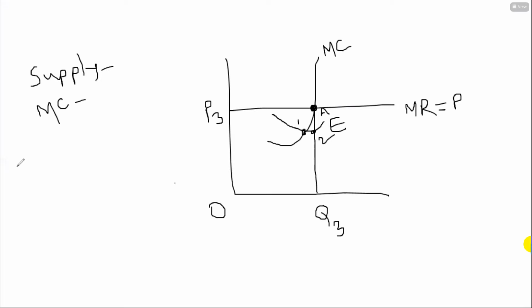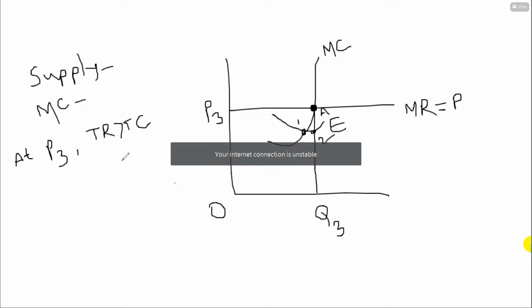Look, first point. At price P3, we find that total revenue is higher than total cost, isn't it? Yes, sir. So it means the firm is making abnormal profit.